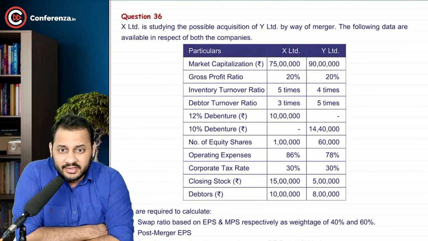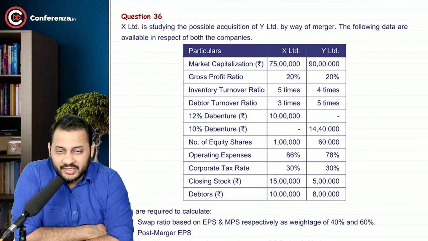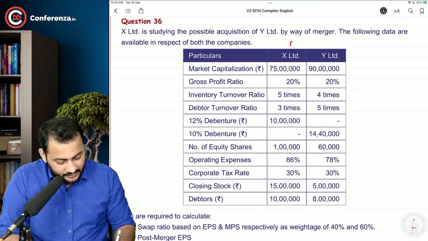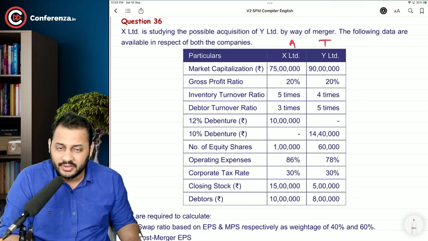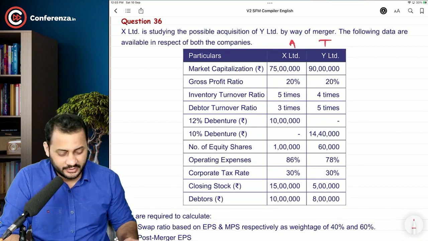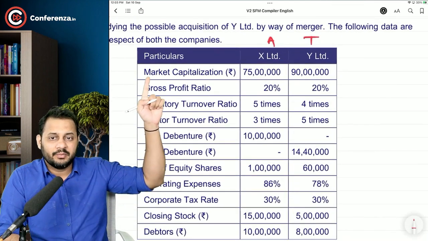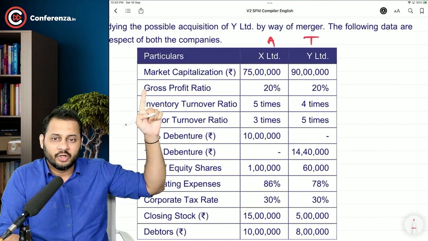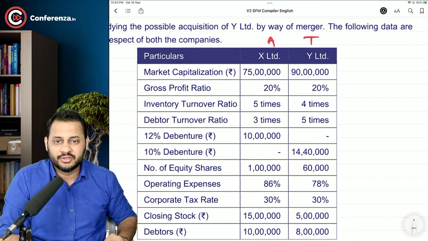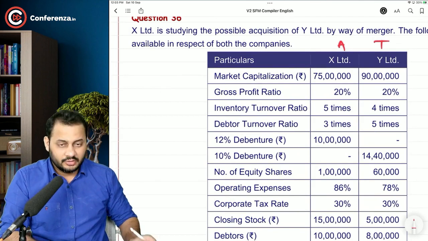X Limited is studying the possible acquisition of Y Limited by way of merger. So X Limited will be the acquirer here, Y Limited will be the target. The following data is available in respect of both the companies. Have a look. Market capitalization is given to you, gross profit ratio is given to you, inventory turnover ratio is given. Now try to